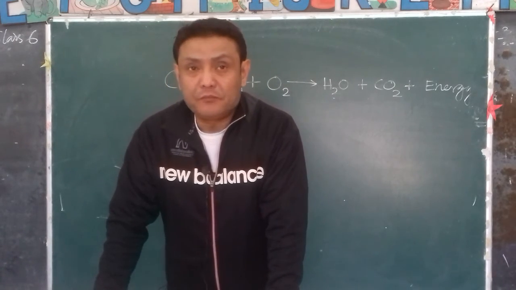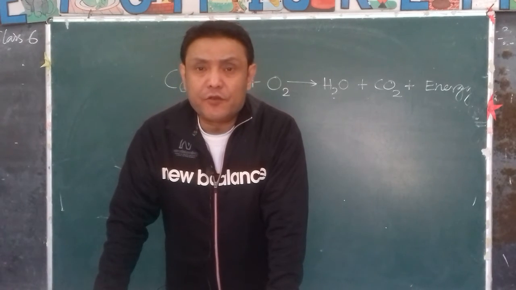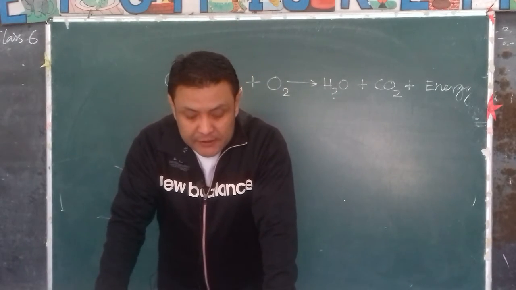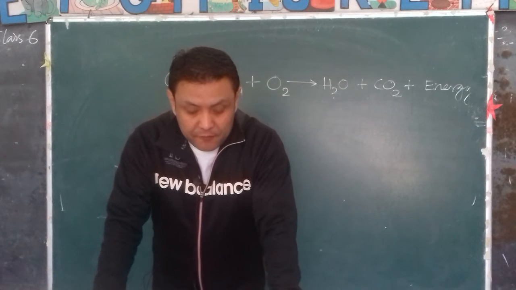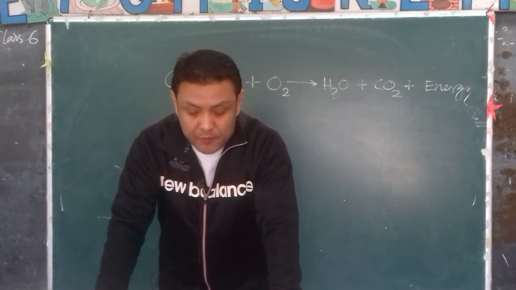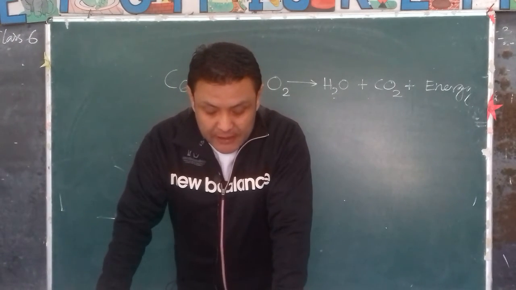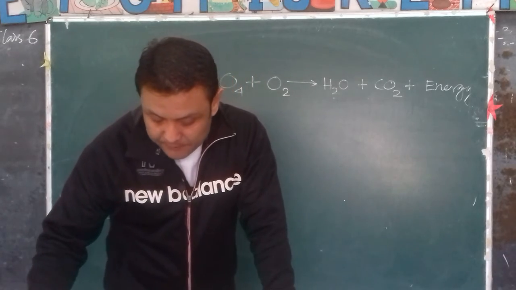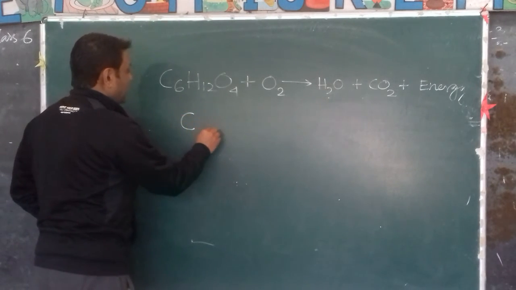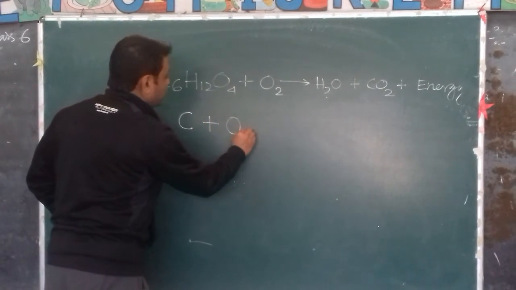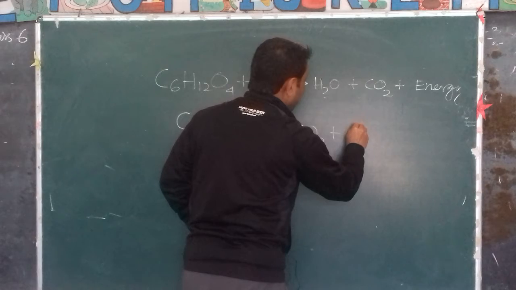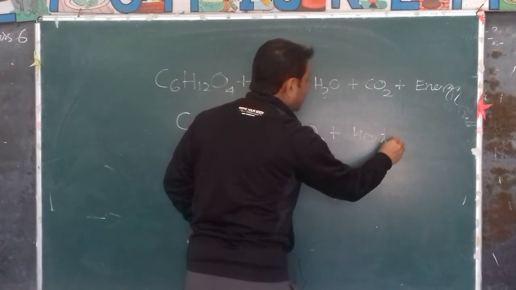Like for example, we use kerosene oil in kerosene stoves and all. Heat and light is produced as energy. So this is called combustion. Combustion is a chemical reaction in which a substance or a fuel reacts with oxygen to produce heat as well as light. For example, charcoal burns in oxygen in the presence of air to produce carbon dioxide and heat. Like charcoal, or coal, reacts with oxygen. It burns in oxygen to produce carbon dioxide and a lot of energy, heat and light.